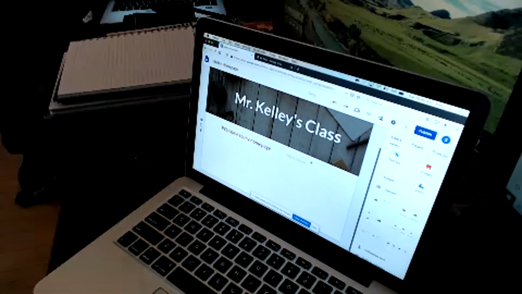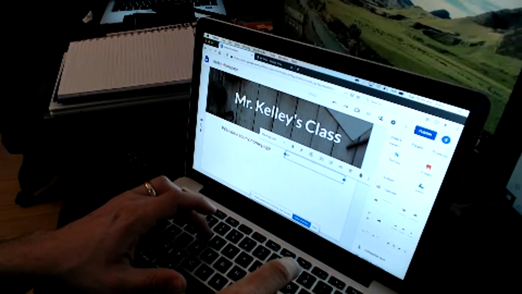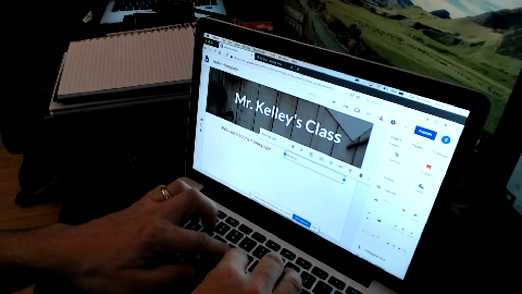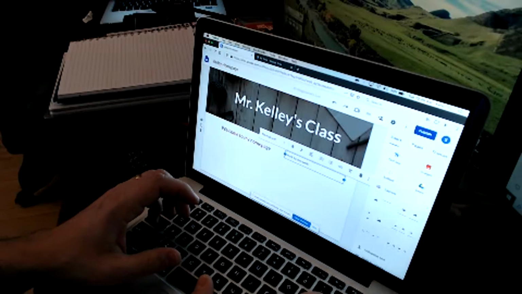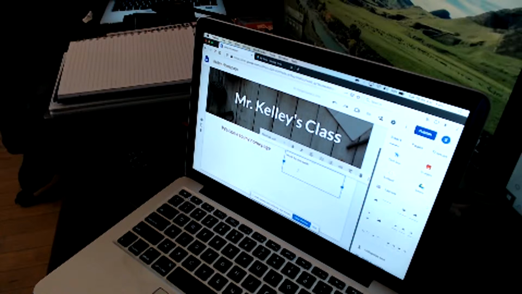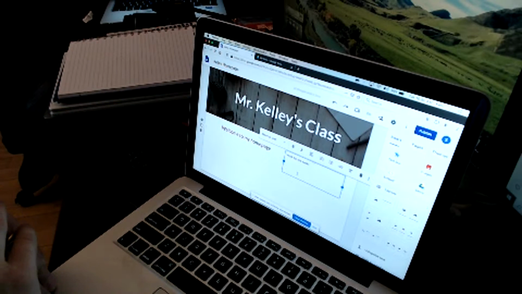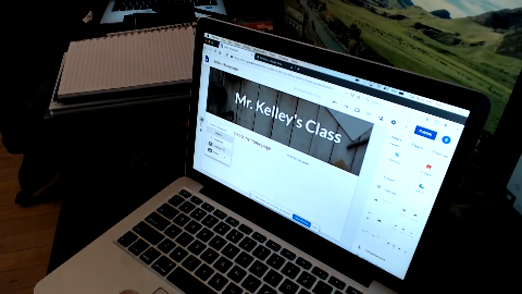So I could drag this up beside here. Weeks. I'll say, do work for the week. So I could have two text boxes side by side. The reason for that, again, is so that things won't mess up when you actually view it from a different device. So if a laptop views it or a tablet or whatever, they won't bump into each other. They'll adjust accordingly. I can change the colors, the section background if I want.